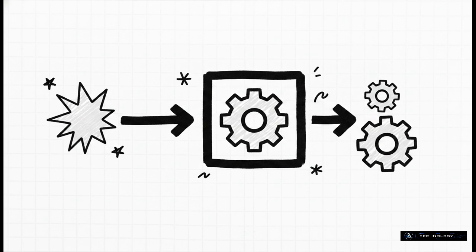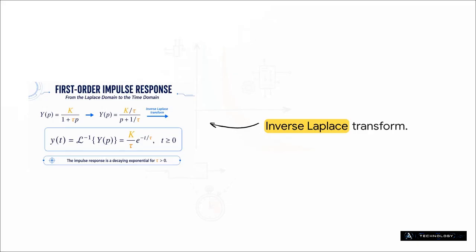For a first-order system, the output profile is completely unmasked. It's 100% dictated by its own transfer function. It's like the system is just talking directly to us, completely unprompted. But, hey, we don't actually live in the Laplace domain, right? We live in the real world. So to see what this actually looks like physically, we've got to transition back to the time domain. By applying the inverse Laplace transform, this equation just beautifully unravels into the standard formula for exponential decay.